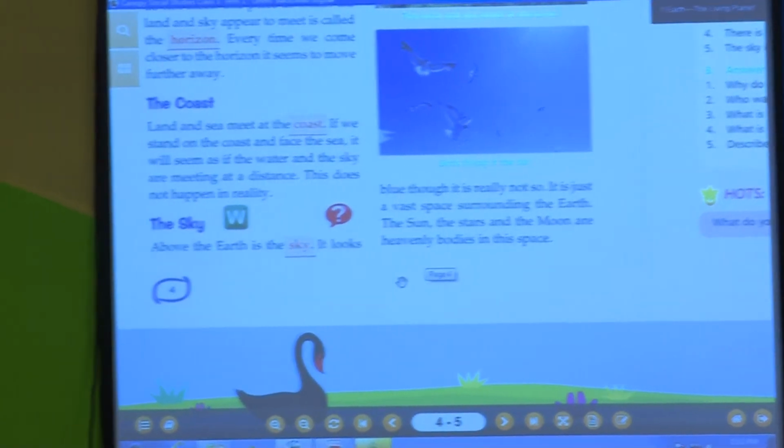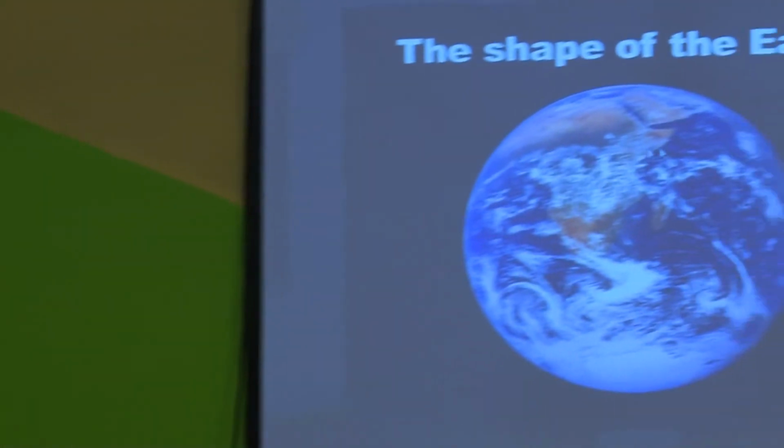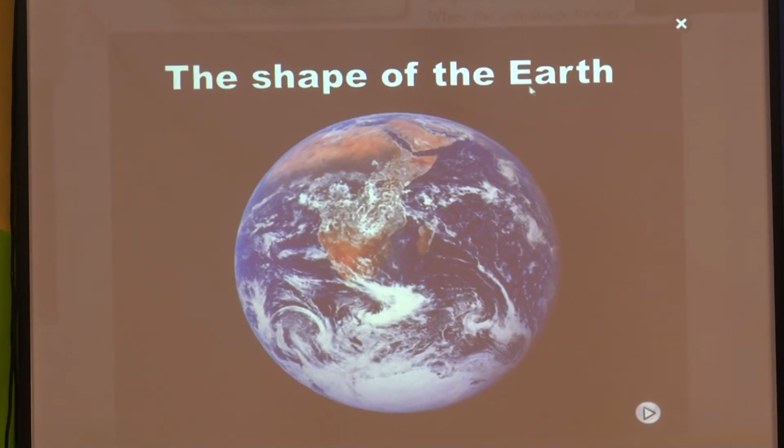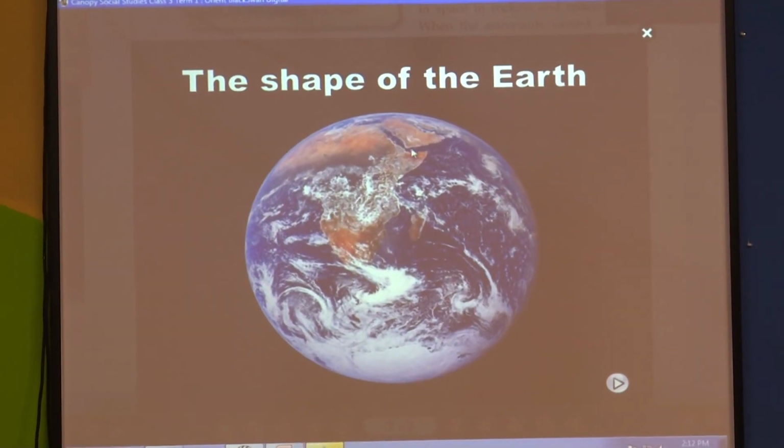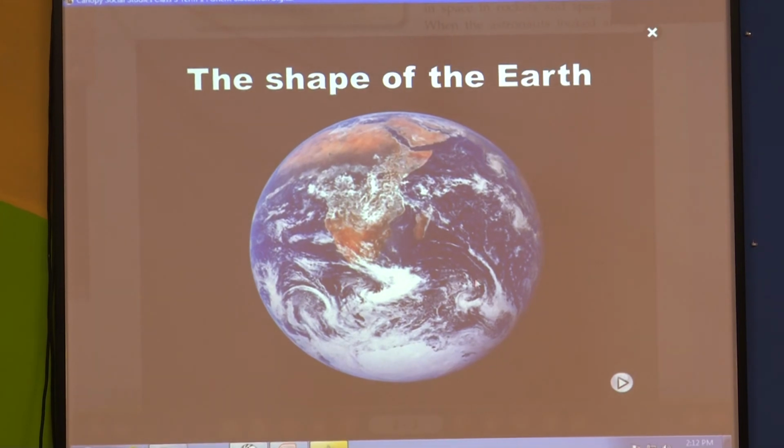So students, have you understood this lesson? Now, here you have to see the shape of the earth. It is like a ball.